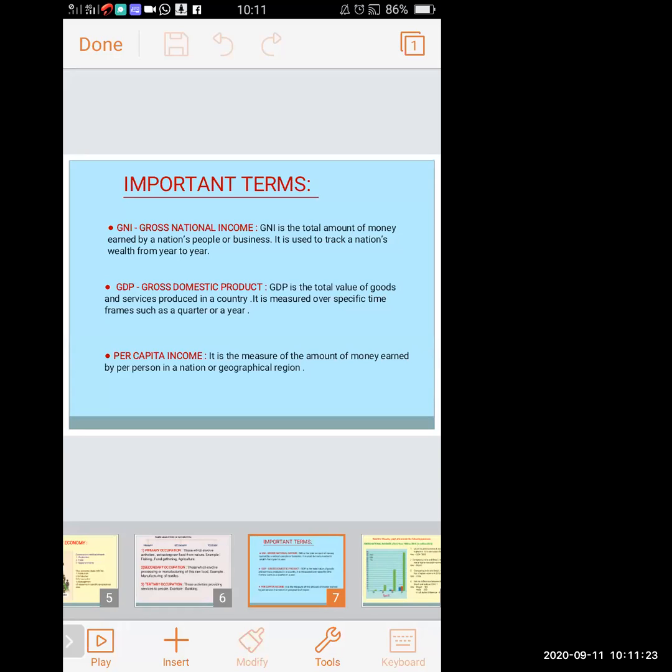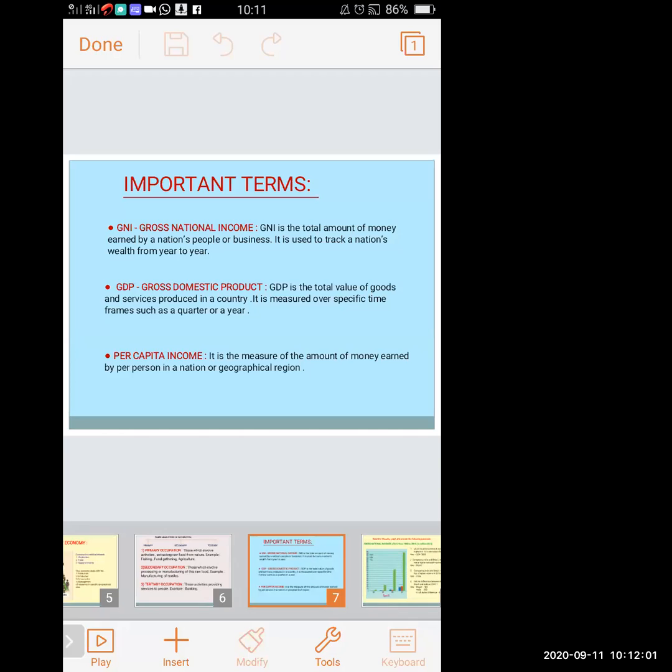Next is GDP. GDP means what? Gross domestic product. GDP is the total value of goods and services produced in a country. It means the total amount of goods or services produced in the whole country together by any sector, any factory, any industry, any occupation, all together. The total value of goods and every service is calculated in total. It is known as GDP, gross domestic product.